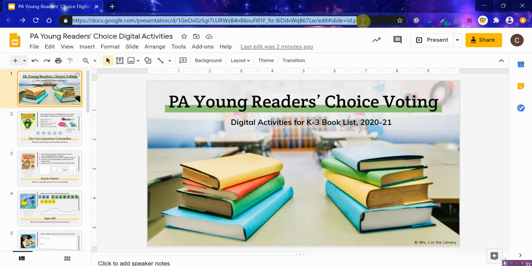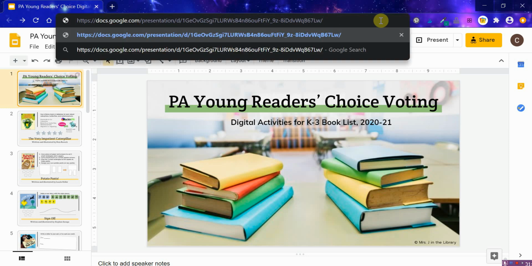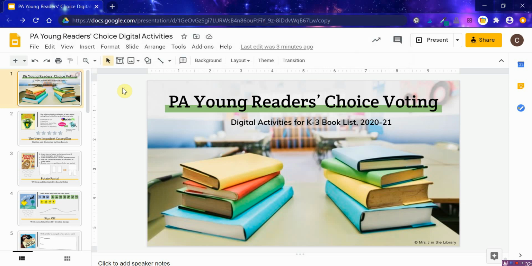However, if you're using another platform, the easiest way to share that with students is to share the copy link. To do that, you would go up to the URL and select everything, and then you're going to take everything from edit and beyond, no matter what else is after the word edit. You're going to take everything from that on and delete it. And then you're going to just type the word copy. Then this is the link right here, the whole entire link that you would want to copy and paste and share with your students. That will prompt them to make a copy just like you did. And then they can share those Google Slides back with you through your learning platform.